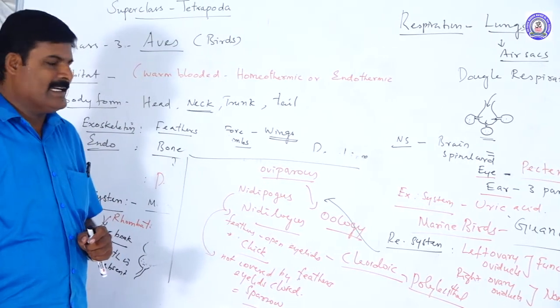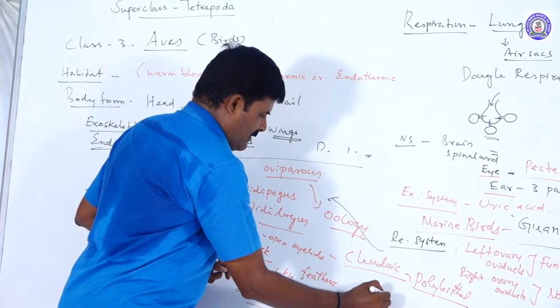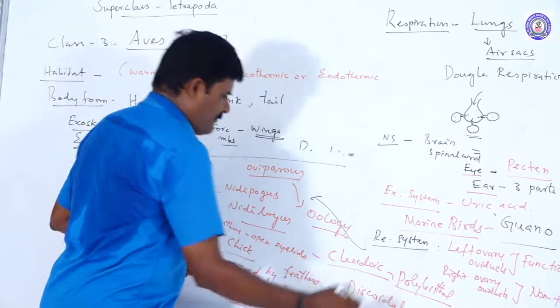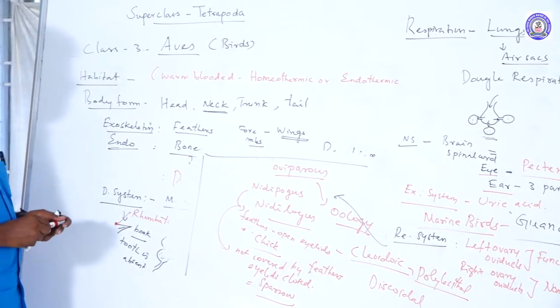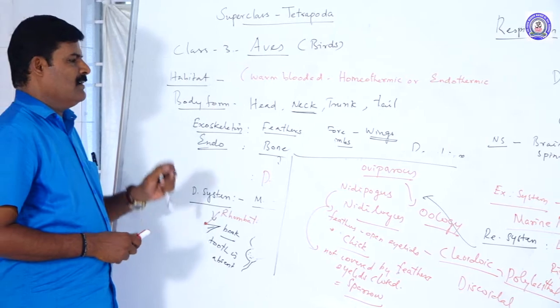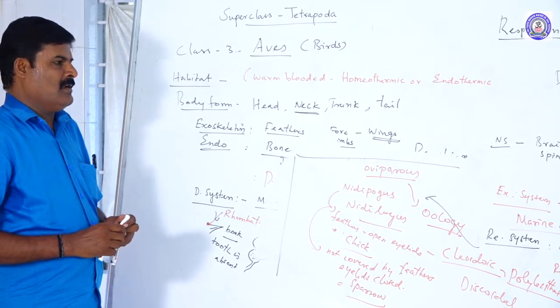The cleavage is discoid. So these are some of the characters of birds.